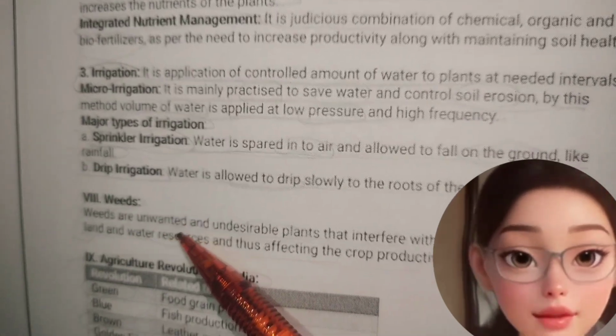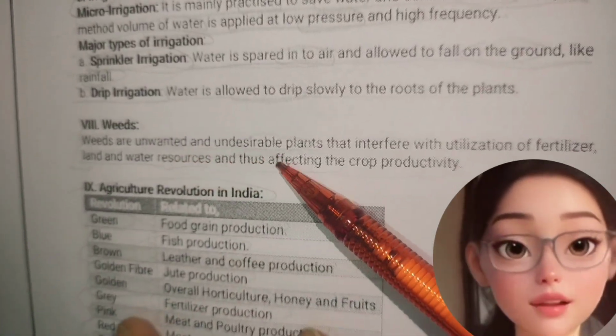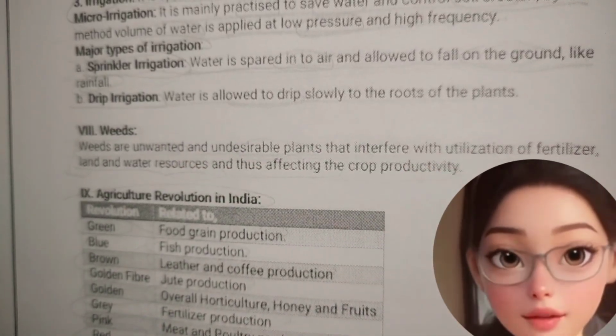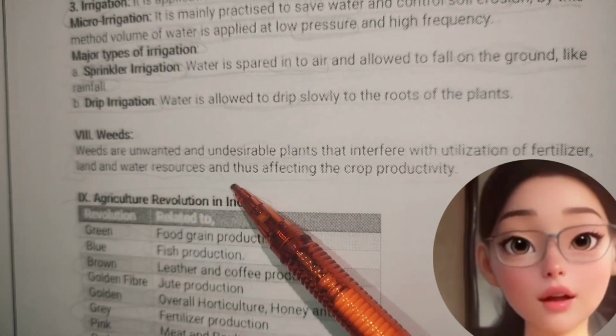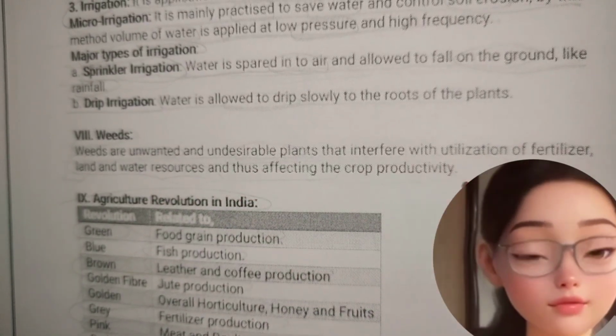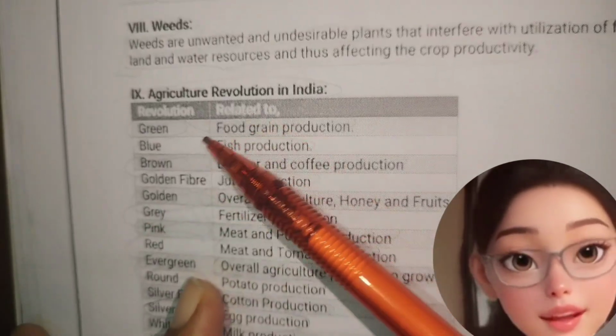Eighth, weeds. Weeds are unwanted and undesired plants that interfere with utilization of fertilizers, land and water resources and thus affect crop productivity.